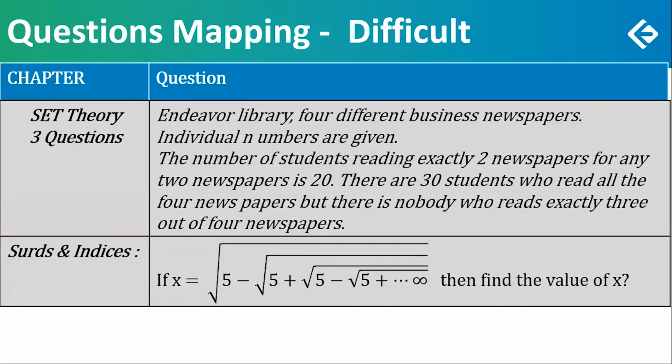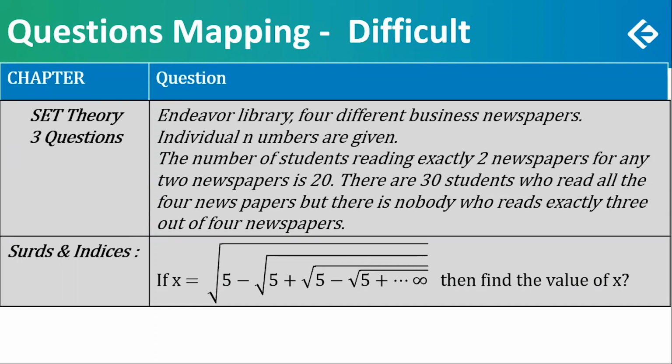The difficult questions. The set theory question had 3 questions. The only problem was that the question involved 4 sets. In the Endeavor Library, there are 4 different business newspapers. That was the problem. It's like people playing cricket, hockey, and football. That part is easy. Those sort of questions are quite easy.